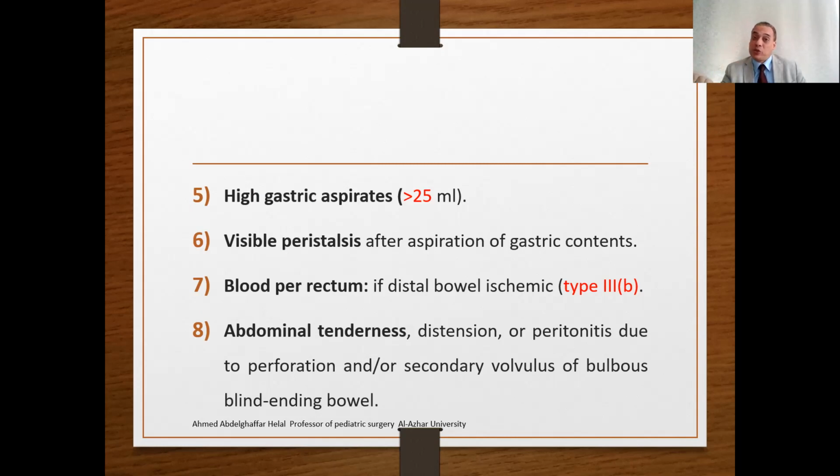There may be bleeding per rectum if the distal bowel is ischemic, especially in type 3B, related to the presence of blood in the stool, or blood in the meconium, related to ischemia. Abdominal tenderness, distension, or peritonitis indicate complications, perforation or volvulus of the bulbous blind-ending bowel.